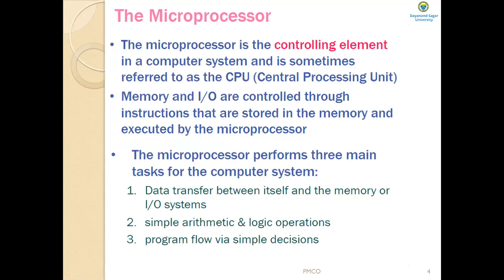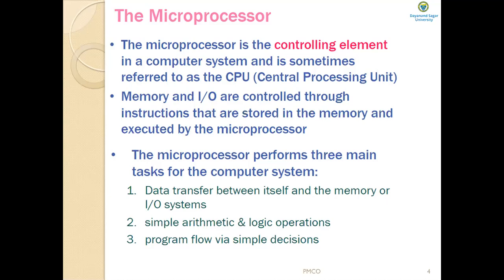Next, another component in this microprocessor based personal computer is the microprocessor. You already know some basics about the microprocessor. So what is a microprocessor? The microprocessor is the controlling element in a computer system and is sometimes referred to as the CPU, central processing unit. So this microprocessor can be called the heart of the microprocessor-based personal computer system, and it is also known by the names CPU or the central processing unit.